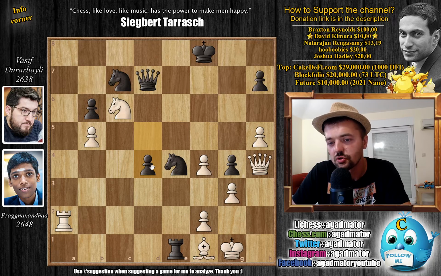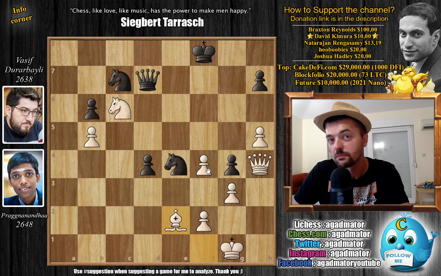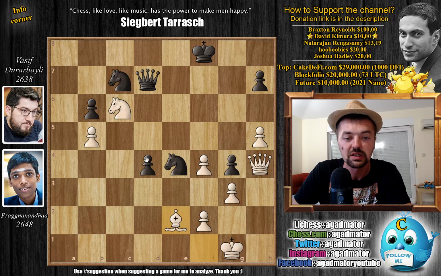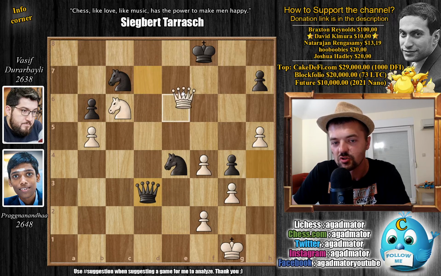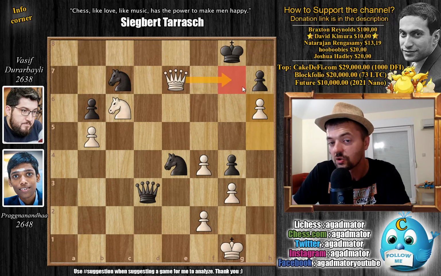If d4, you start pushing your passed pawn, just rook e2. You offer a rook trade, and once black does this, black is really without moves. Point being, if you play something like d3, we can even capture this, and if queen captures, just queen e7 check, king to g8, now h6, and now you are getting checkmated.